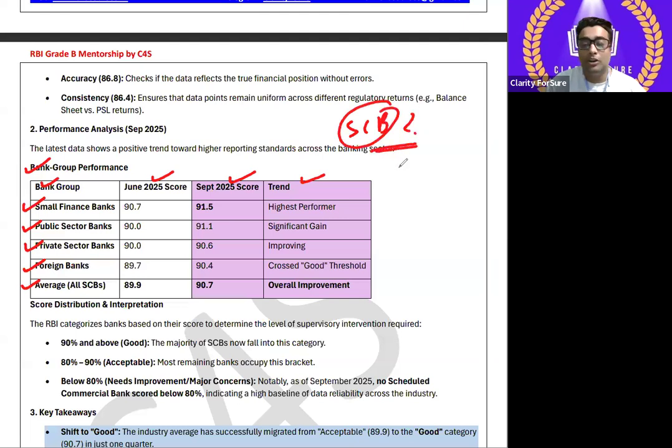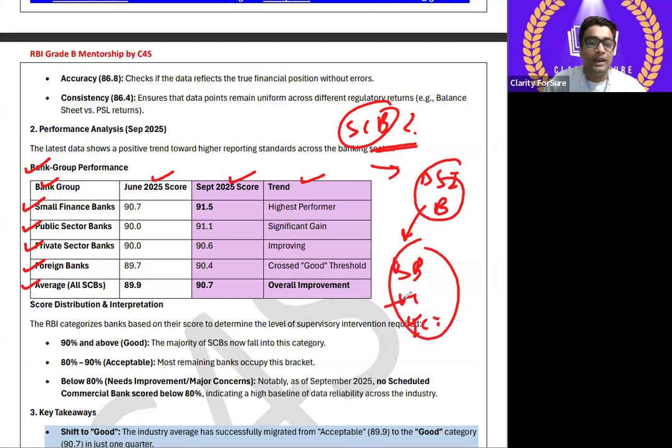Please answer. Because the scheduled commercial bank is one of the banks, like DSIB, you know, domestically systemically important banks. Why this DSIB, what is it? DSIBs are the banks, if they fail, the Indian economy will fail. That is SBI, HDFC, and ICICI. So these banks must perform, and the NPA for these banks should be very much less.